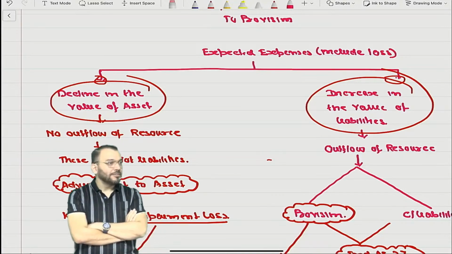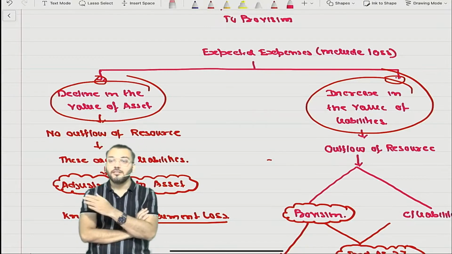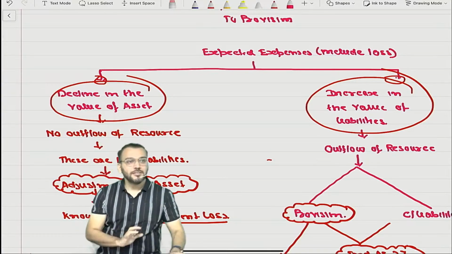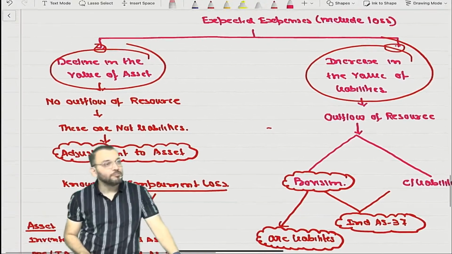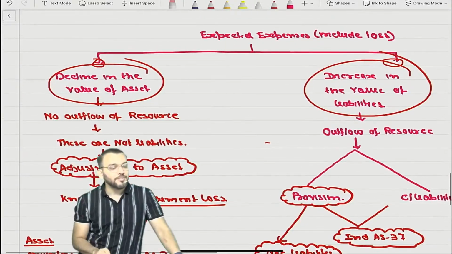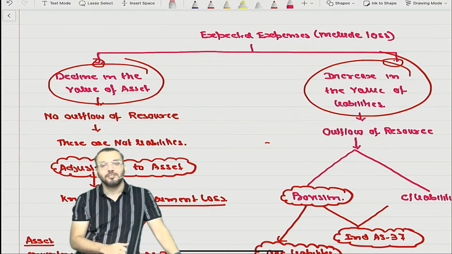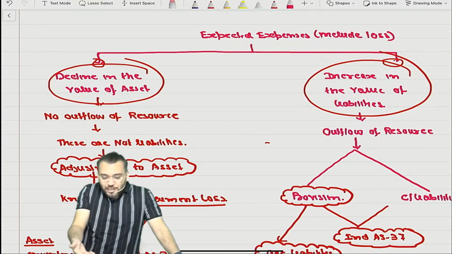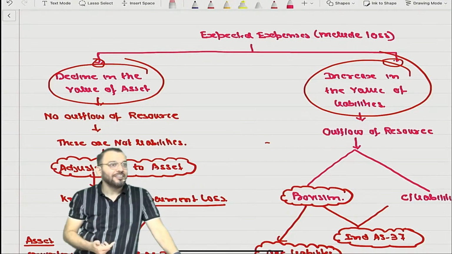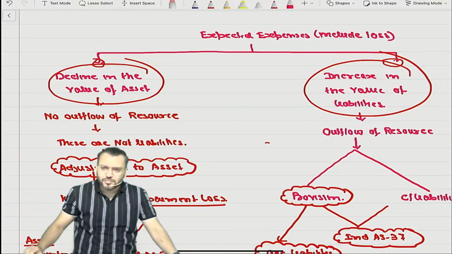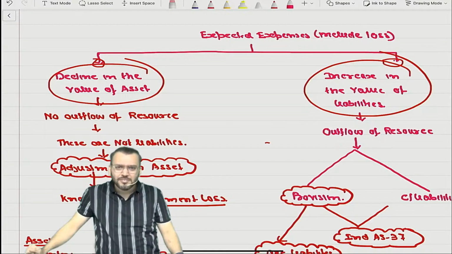No part. For your information, provision for depreciation neither comes in the first part nor the second part. Depreciation is not because of consumption. Depreciation is outside the scope of this topic. The depreciation we do is based on conservatism.